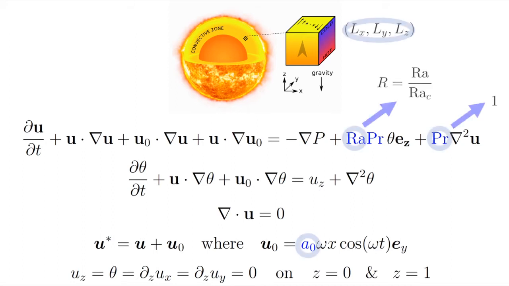So the parameters that we're interested in for the purposes of this talk are the domain size, where Lx is going to be equal to Ly, so when we vary one, we vary both. We're also interested in the strength of convection, which is parameterized by, in our case, the scaled Rayleigh number, which is the Rayleigh number divided by the critical Rayleigh number required for the onset of convection given our domain. And for everything that we've got time to speak about in this presentation, the Prandtl number is going to be equal to 1. And there will be brief mention of the shear amplitude A0.